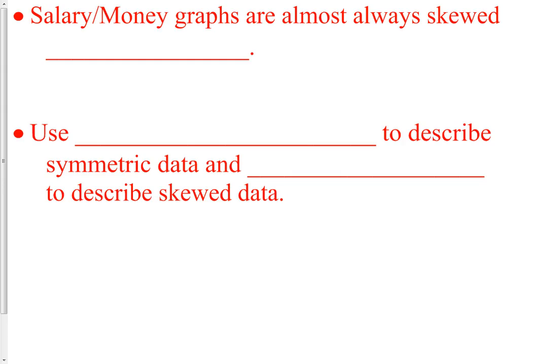Salary or money graphs are almost always skewed right. Almost all salary graphs are skewed right, and the reason for that is because there are a lot of workers, for example, that, if here's our histogram, there's maybe a few in poverty, we're always going to have that, and then there's going to be a few more that earn, I don't know, maybe 20,000 to 40,000.